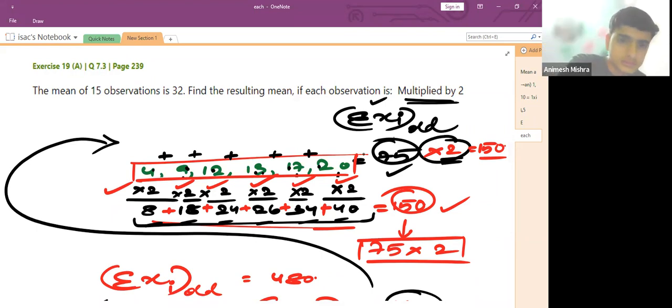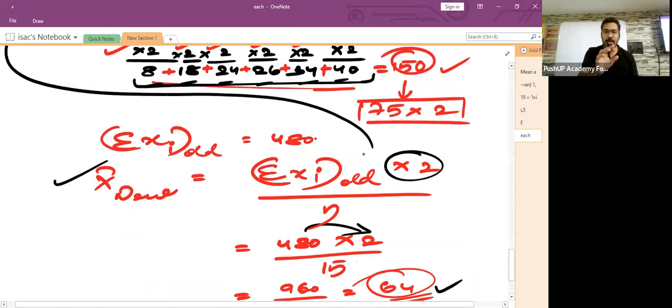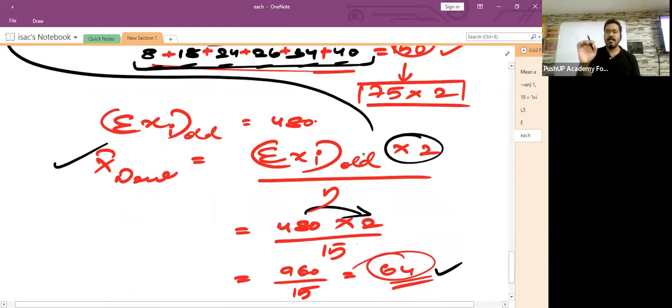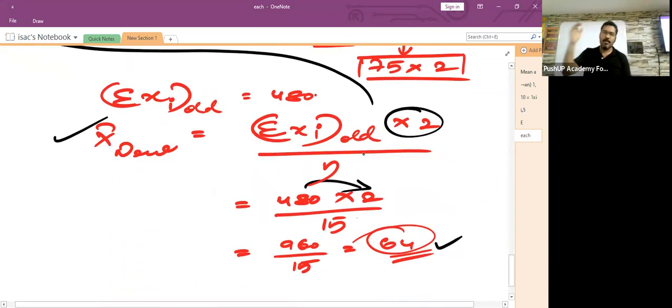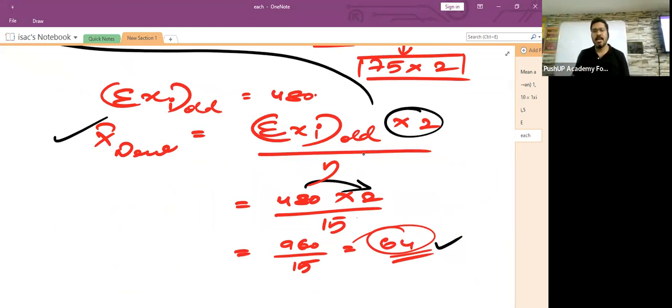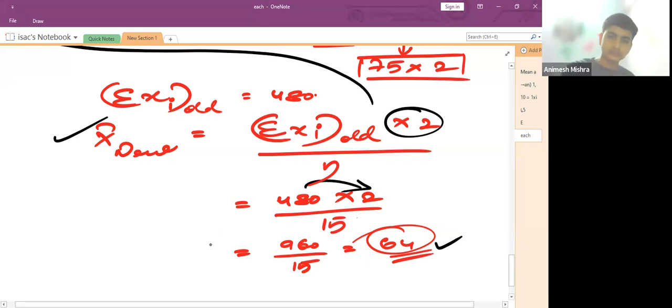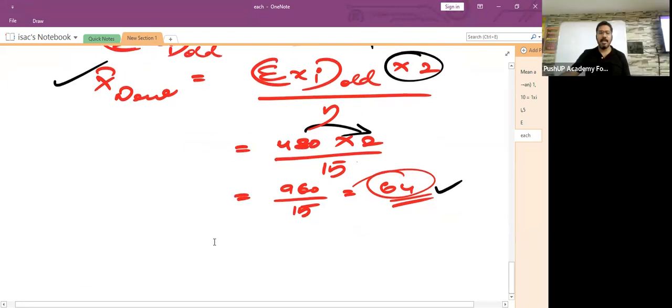Understood? So here also, in order to find the new average, I just took sigma xi old, that means the sum of all the old observations, multiplied by 2 and then divided by the number of observations. And the same thing will happen if you divide the given observations by 0.5. I am going to throw a new question at you.